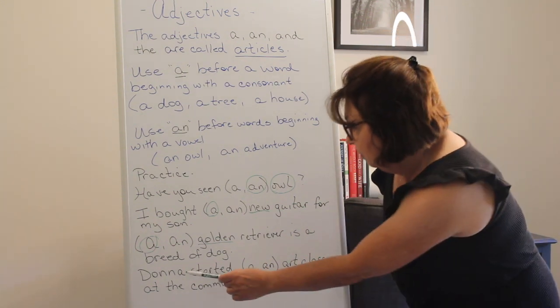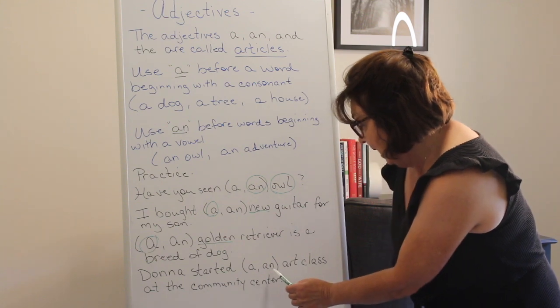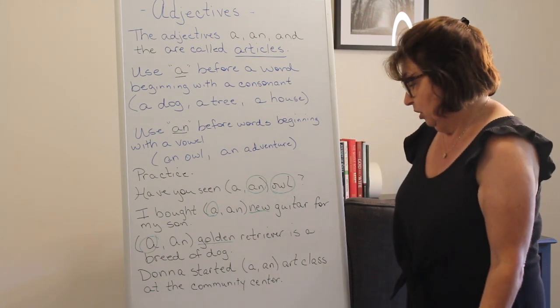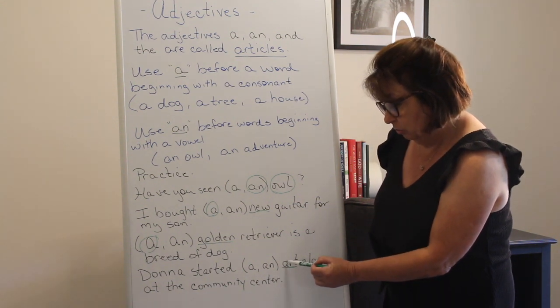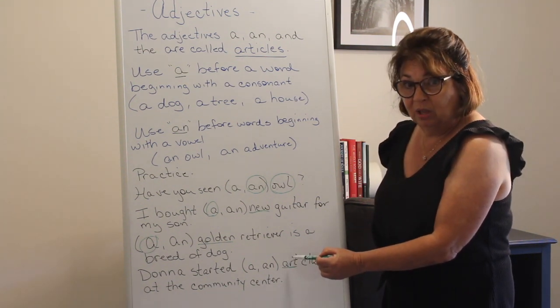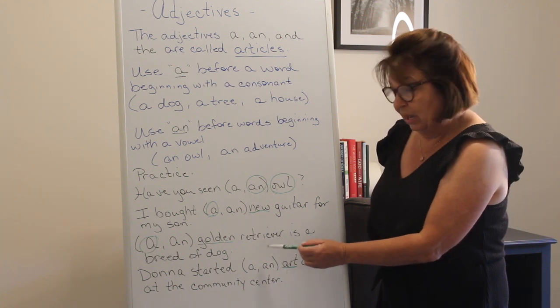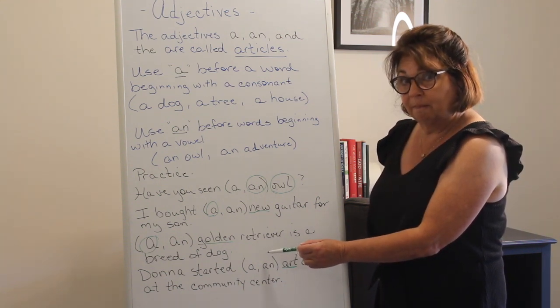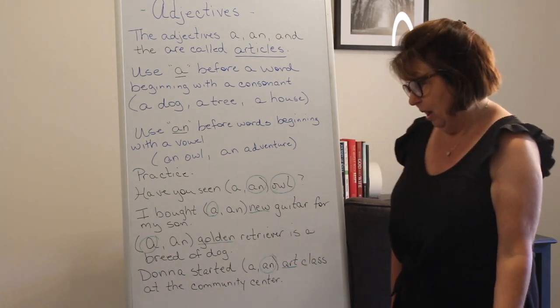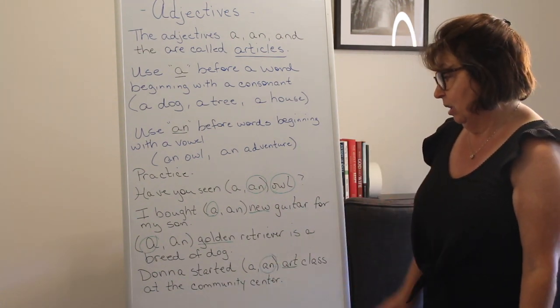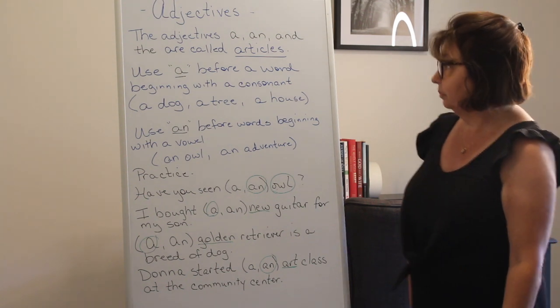Next one. Donna started an art class at the community center. So we have to look at the word art. Art starts with an A. This is a vowel, so we know that when we have a vowel, we have to use which one? If you said an, you would be correct. Donna started an art class at the community center.